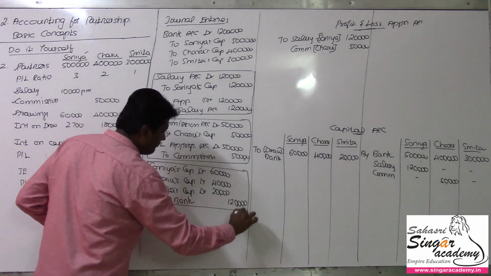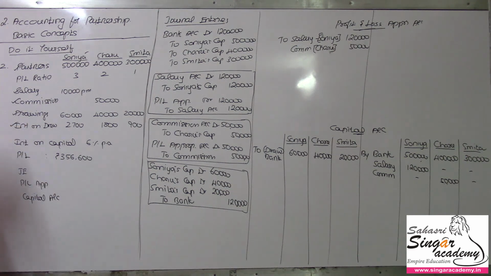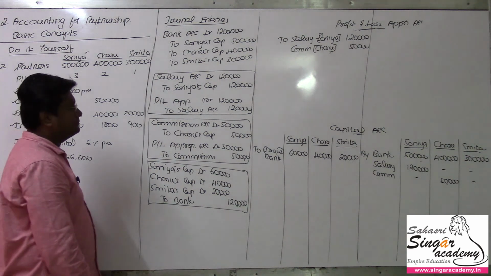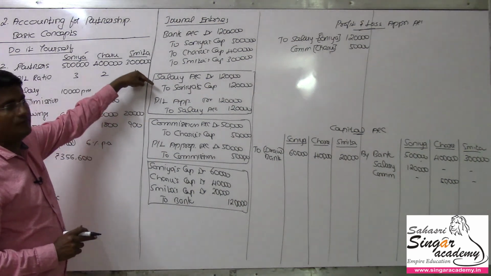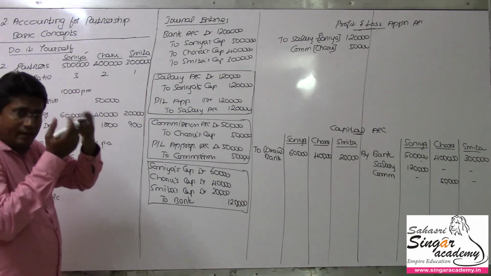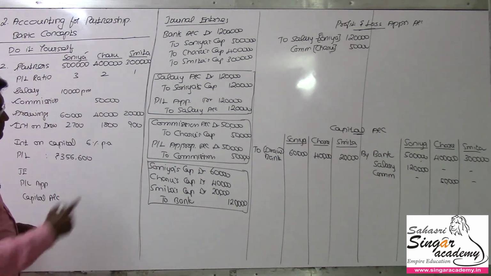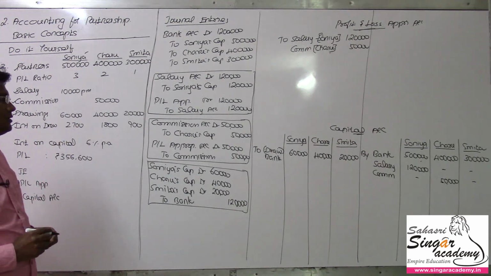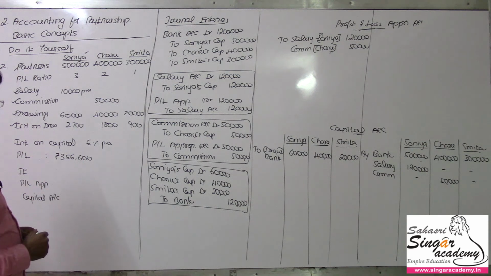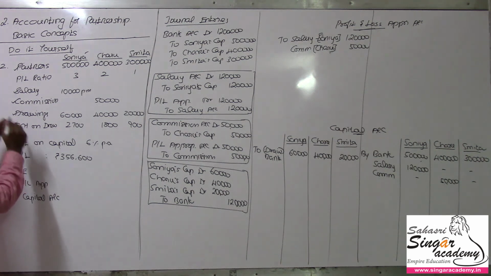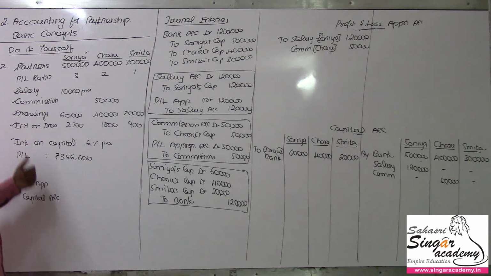And now we have to pass the journal entry for interest on drawings. For the interest on drawings, the journal entry is just the inverse of this. It's not a cost for the company. They are recovering. So who is going to pay here? All the three partners should pay. Interest on drawings. Right. So I will finish that a bit later. I will finish the interest on capital first. Okay, then P&L account. I don't have the space here. Okay, I'll write it down here.